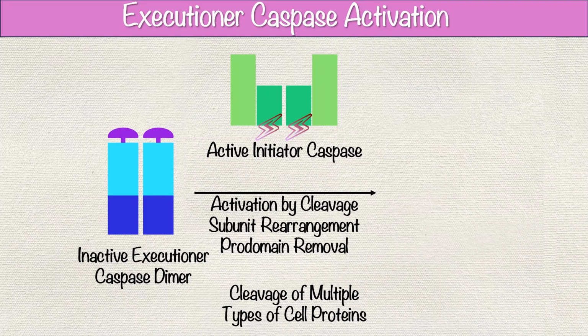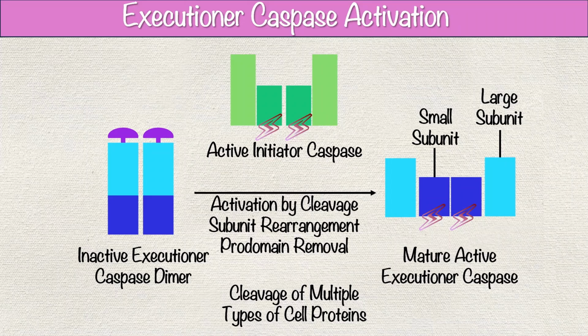Executioner caspases, including Caspase 3, Caspase 6, and Caspase 7, handle the actual dismantling of the cell. Unlike initiators, these caspases exist as inactive dimers. Initiator caspases activate them by cleaving specific sites, turning them into active enzymes. This triggers the caspase cascade, where each active initiator can activate multiple executioner caspases, amplifying the apoptotic signal.